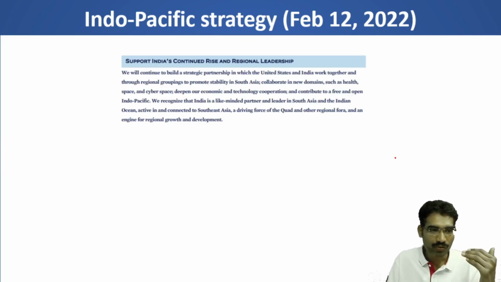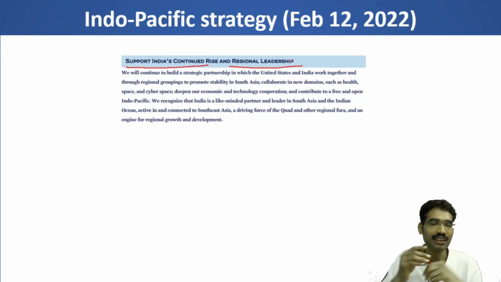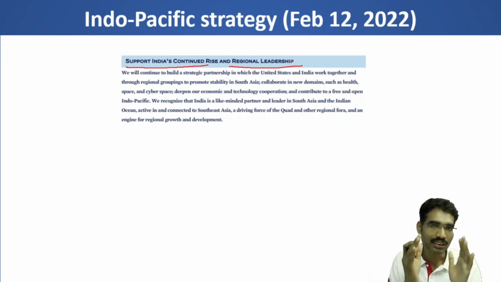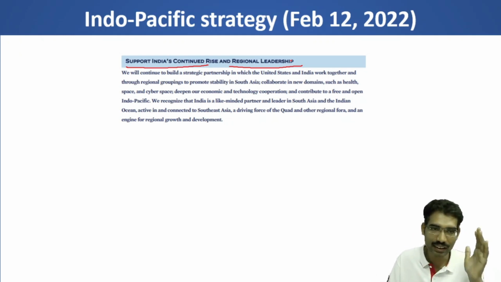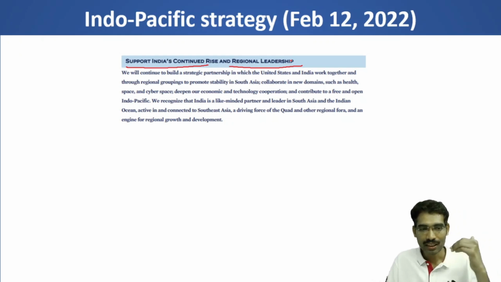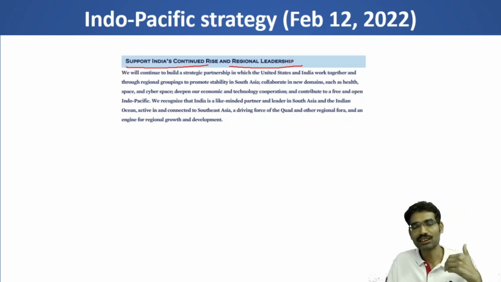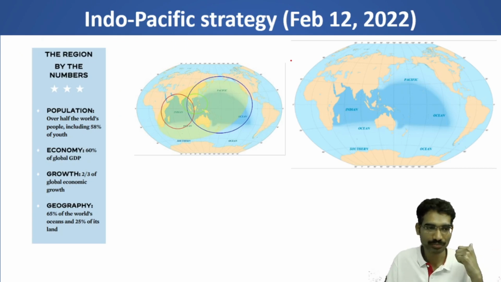For example, there is a paragraph specifically for India's rise. It is talking about supporting India's continued rise and regional leadership. So USA's foreign policy is specifically talking about India's rise and India's regional leadership. That is why the Indo-Pacific strategy of USA is very important for India's foreign policy.